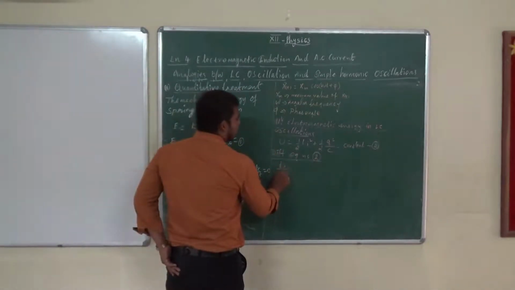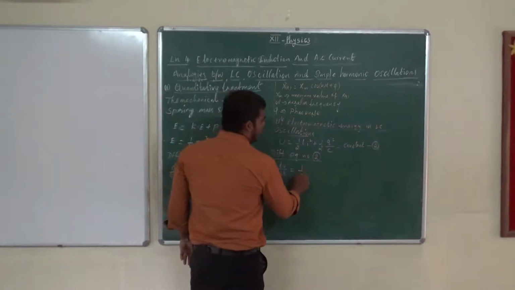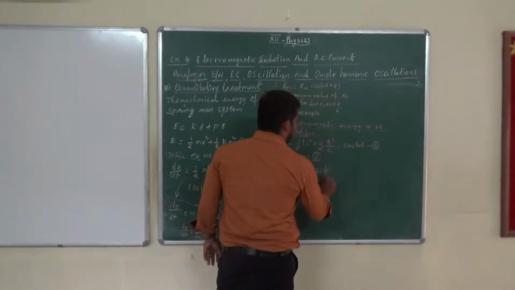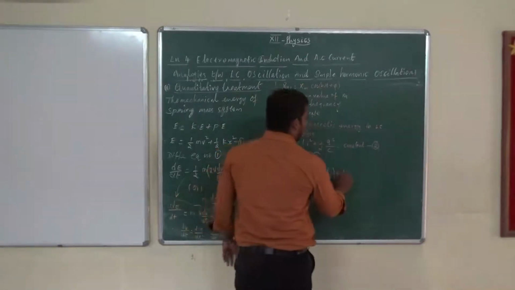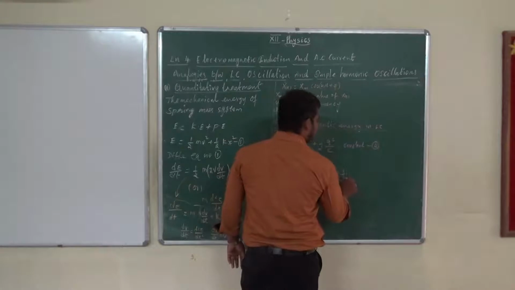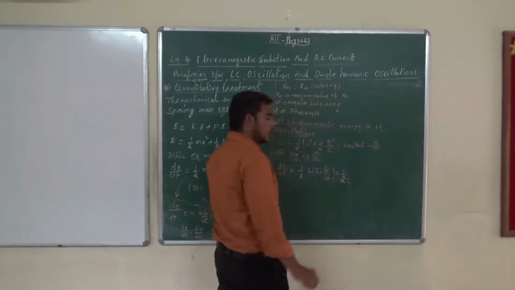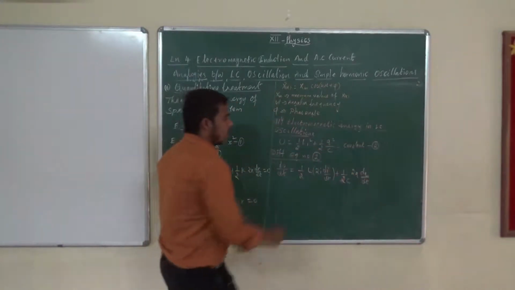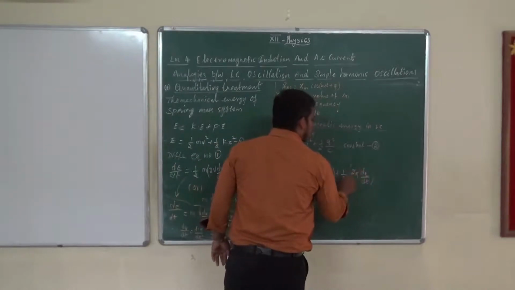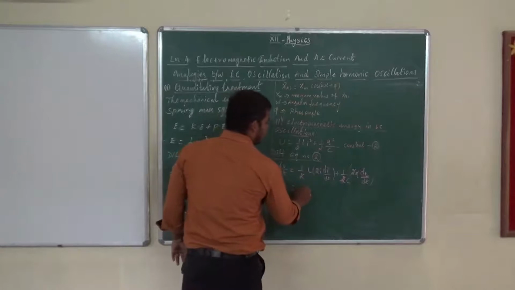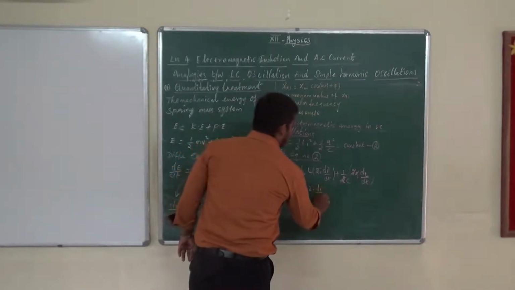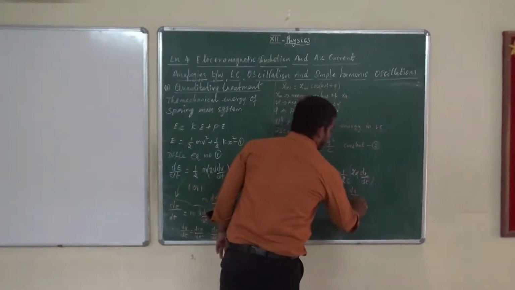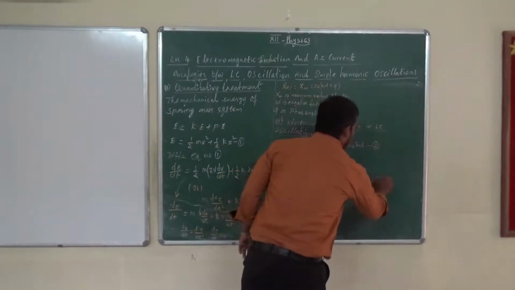On the left side, dU by dt. Right side, 1 by 2 L; differentiating i square gives 2i di by dt, plus 1 by 2 Q square by C, differentiating gives 2q dq by dt. We cancel the 2s, leaving L i di by dt plus 1 by C q dq by dt, equal to 0.